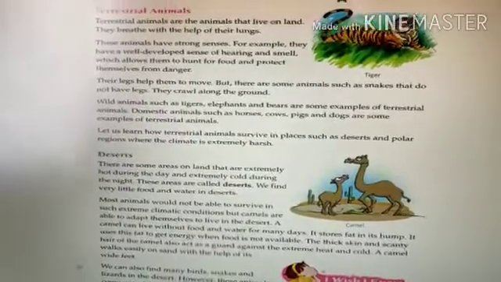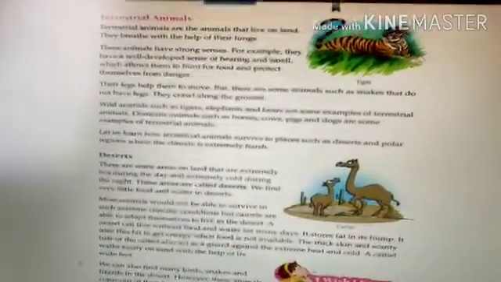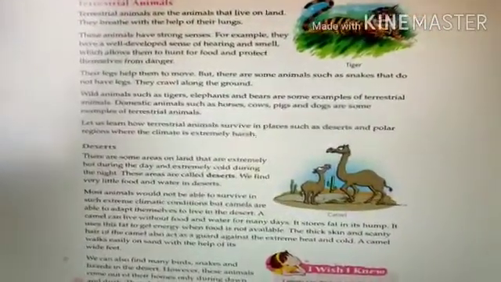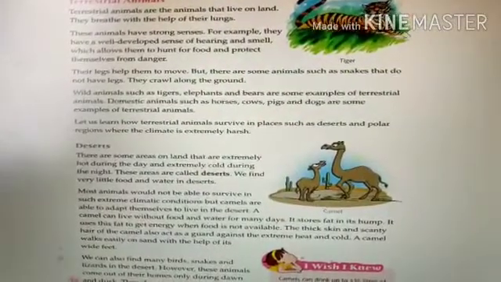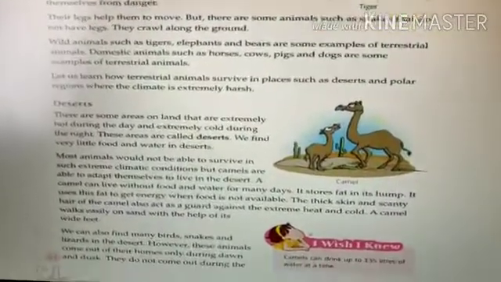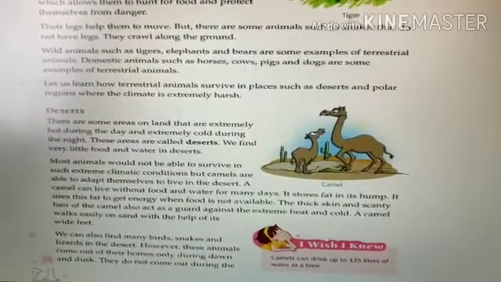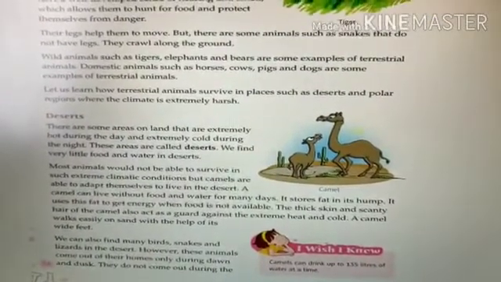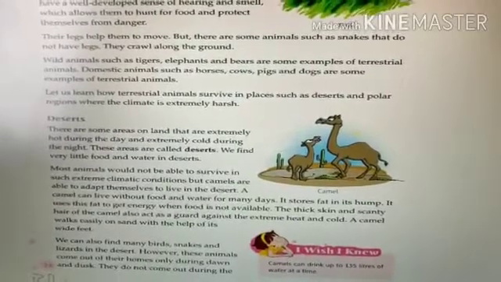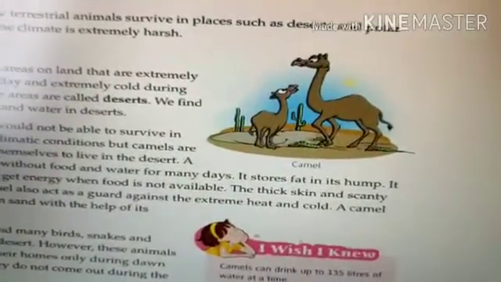Now let us learn how terrestrial animals survive in places like the desert and the polar region, where the climate is extremely harsh. Let's come to the desert first. Do you know which animals survive in the desert? Yes, your camel.